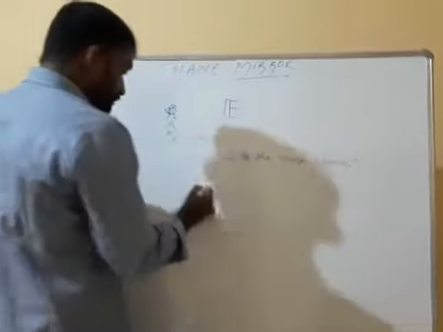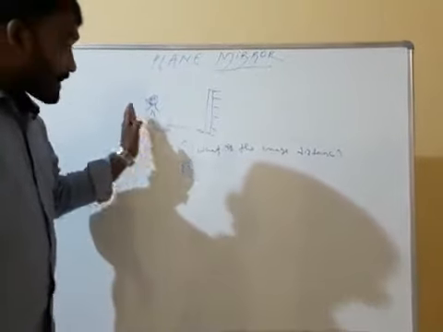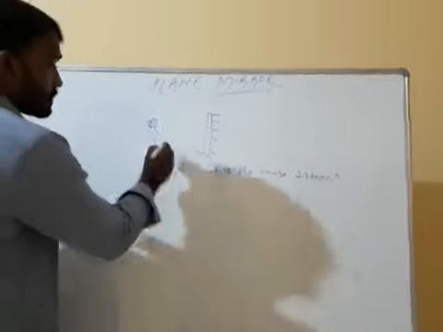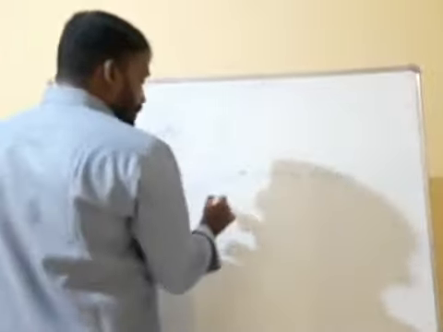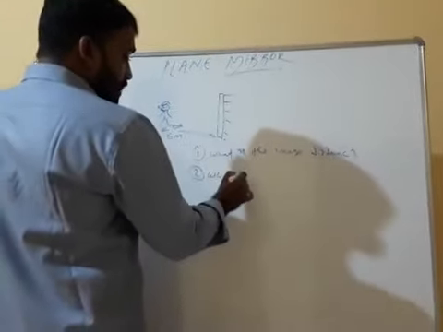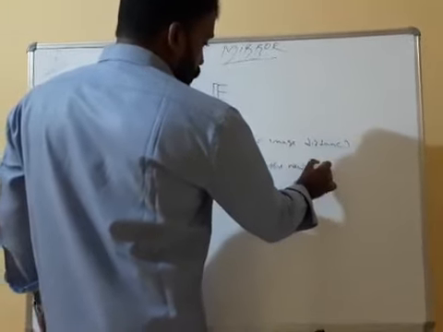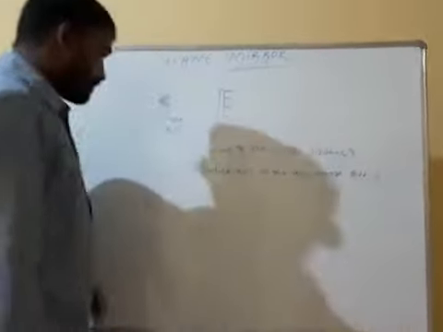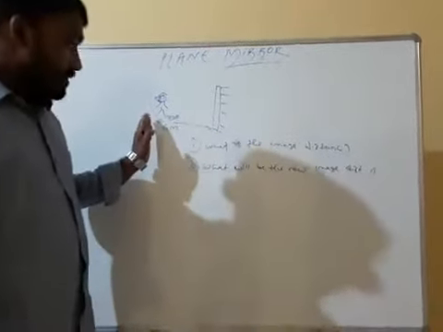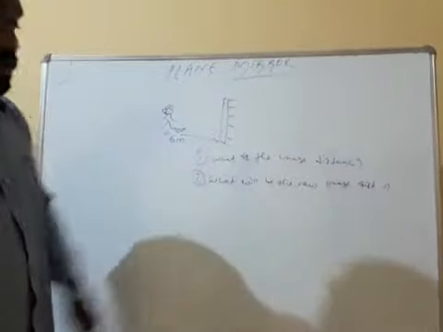Second, if the same person is moving 2 meters towards the mirror, what will be the new image distance? If the person is moving 2 meters towards the mirror, now what will be the new image distance?